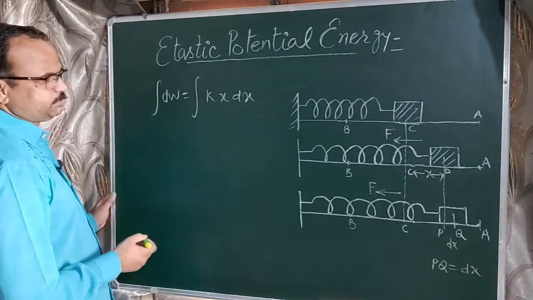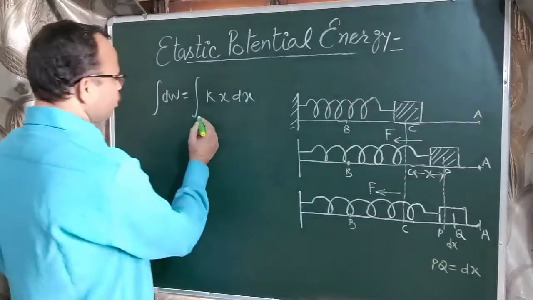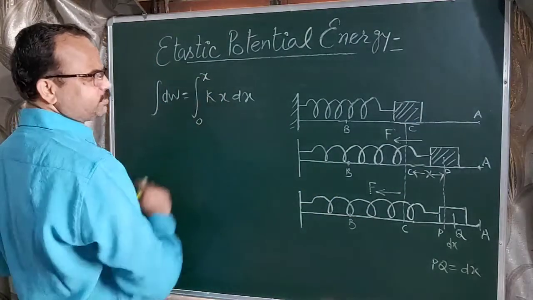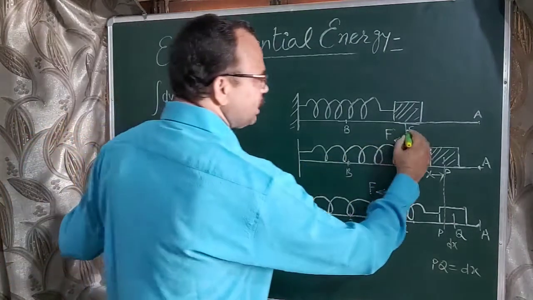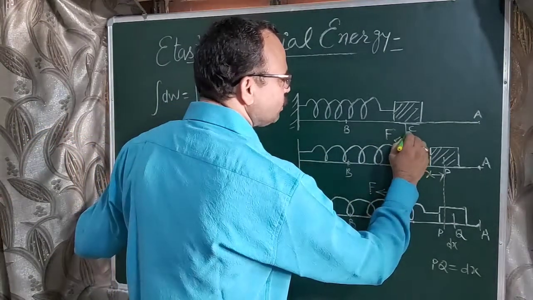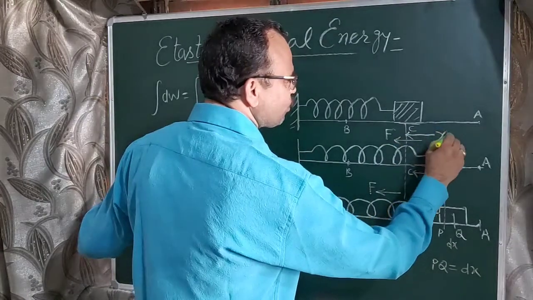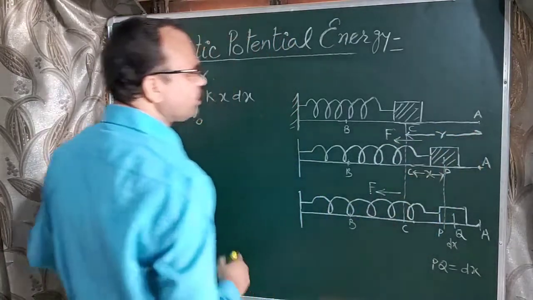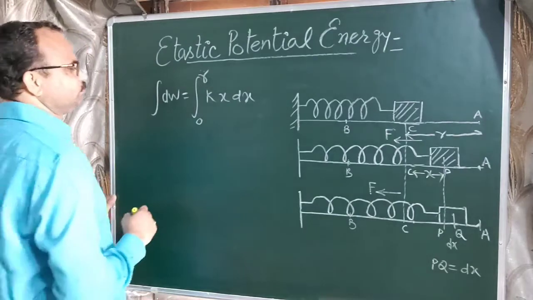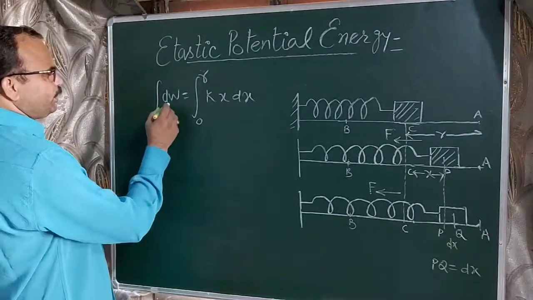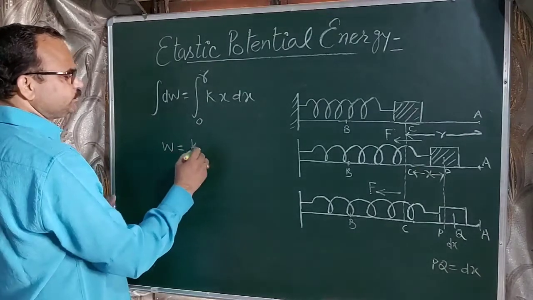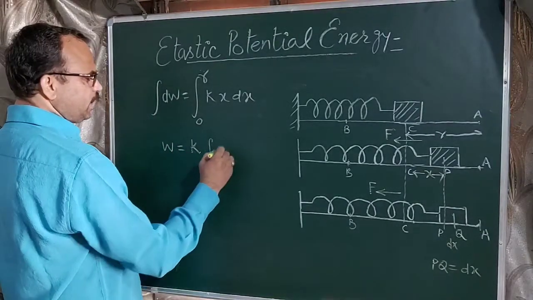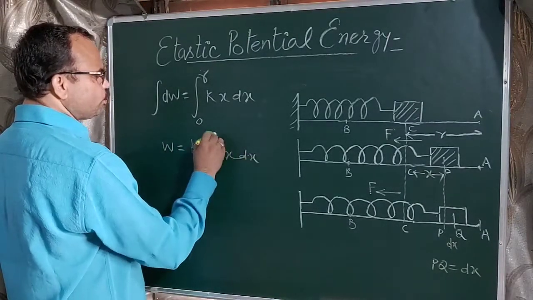Now apply the limit. Here the initial limit is 0 and the final limit is x, or we can write here r, because the distance of point A from mean position is, suppose, r. Okay, so 0 to r. So integration of dW is W, k constant taken outside. Now integrate x dx within limit 0 to r.